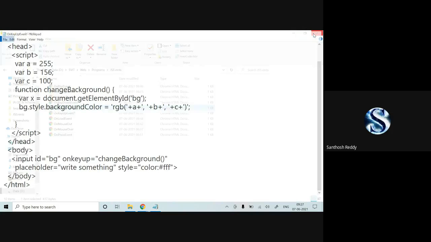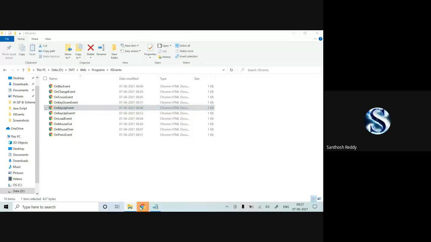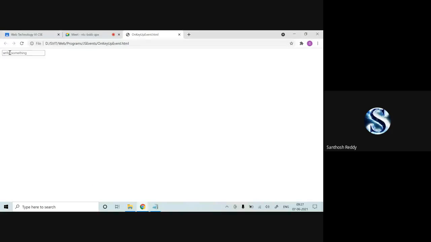Now I'll show you the onkeyup event. I'll place a cursor here. I have not written anything. Now I'm pressing the L button. Until I release it, you won't get any action. I have pressed it and have not yet released it. Now I'm releasing it, and some color will change in that text box. Now I released it. You can check it out. This color is changed.